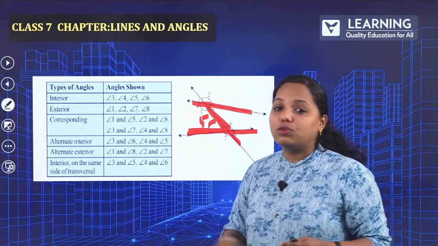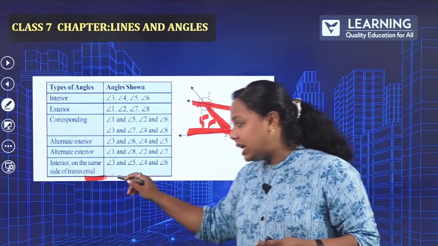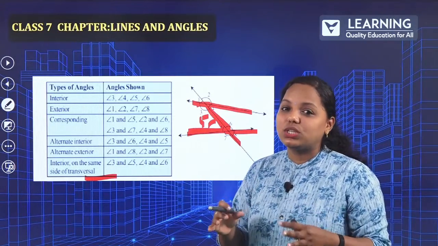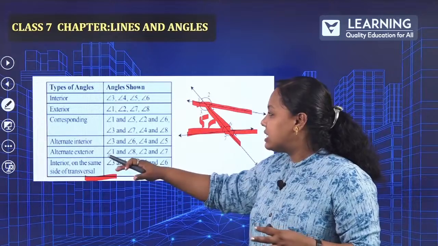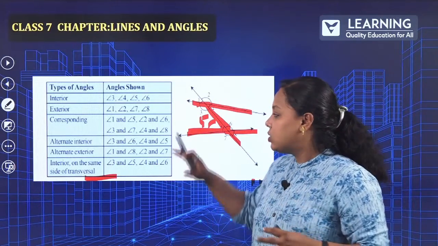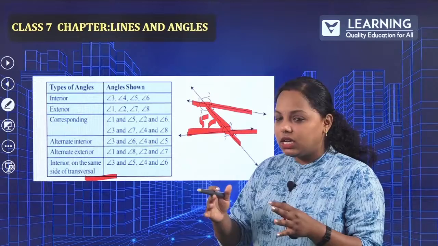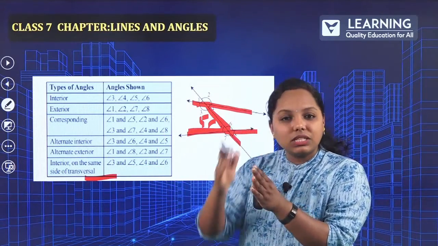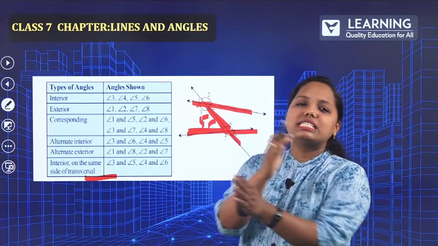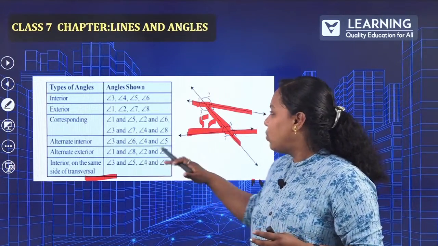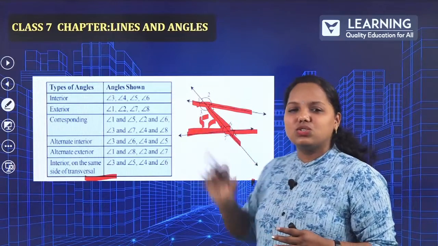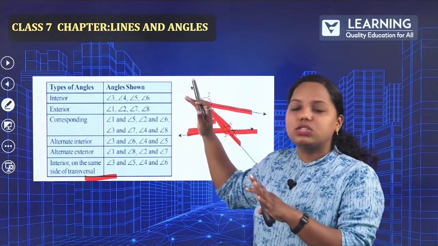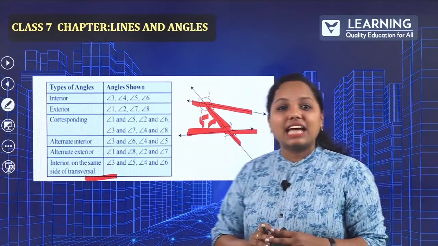Interior on the same side of the transversal. This is where many students get confused. They know what is transversal, but they forget to write interior or exterior. So as soon as you get interior, you have to plot inside. So 3 and 5, that is interior on the same side of the transversal. Wherever the transversal line is there, you have to just name the angle. How about 4 and 6? Yes, 4 and 6 is just interior. How about exterior? If you get exterior, you have to concentrate on angles 1, 2, 7, 8.